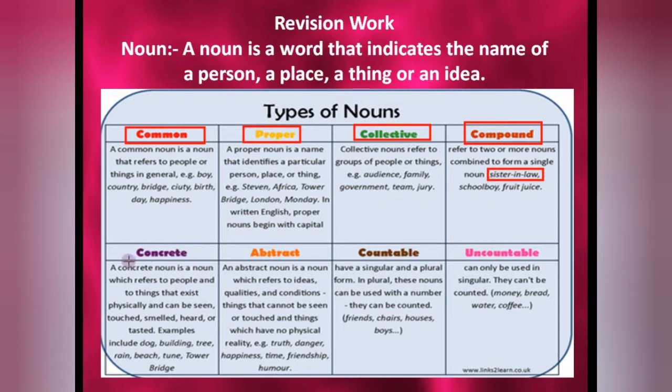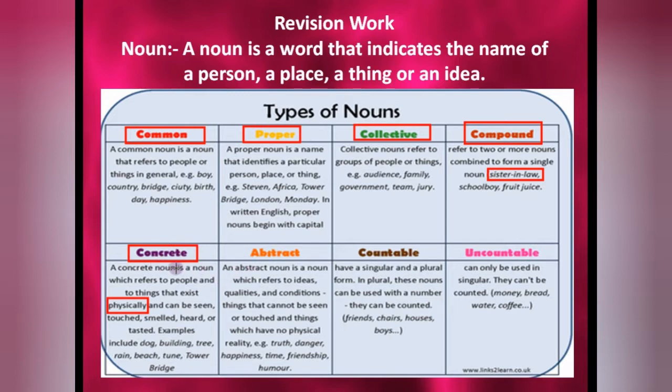Concrete noun. A concrete noun is a noun which refers to people and things that exist physically. Physically means you can touch it, you can see it. It can be seen, touched, smelled, heard or tasted. Examples include dog, building, tree, rain, beach, tune, tower, bridge. All these are things that you can see, touch, smell, or hear. So these come in the concrete noun.